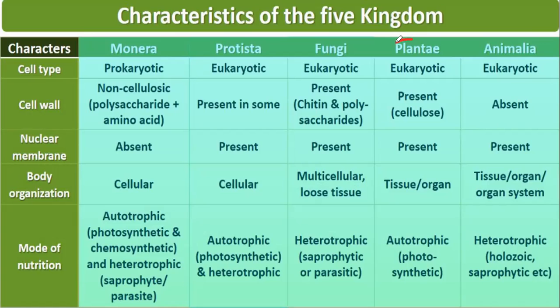Now the next kingdom is Kingdom Plantae. Cell type is eukaryotic. Their cell wall is present, and it is made up of cellulose. Since they are eukaryotic, nuclear membrane is also present. Body organization is at the tissue level, and also at the organ level.